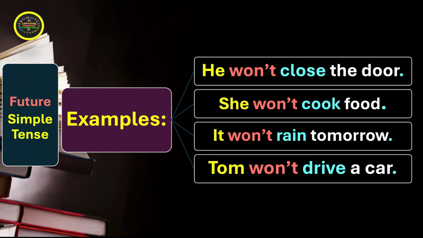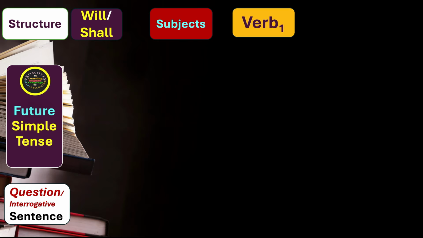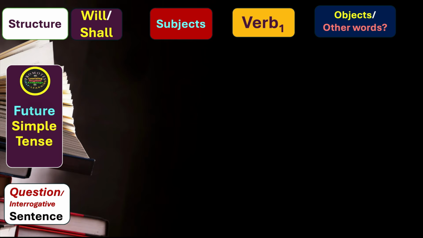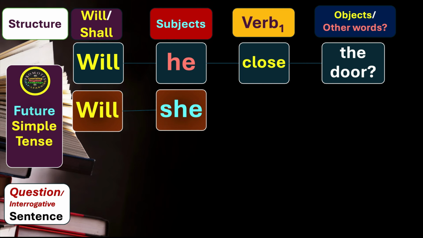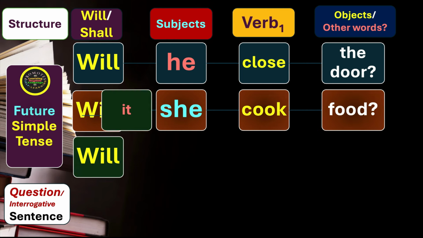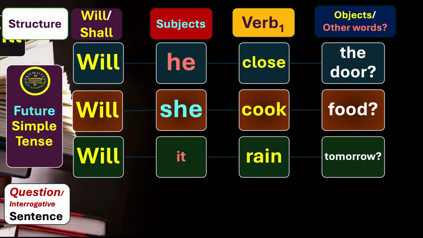We continue our discussion. Now, structure of future simple tense in the question or interrogative form of sentence. In this case, the use of will or shall comes first or before the subjects. And then we have the base form of the verb, what we call root form of it. And then we have objects or other words and the question mark, of course. Let's see. Will he close the door? Will she cook food? Will it rain tomorrow? Will Tom drive a car?